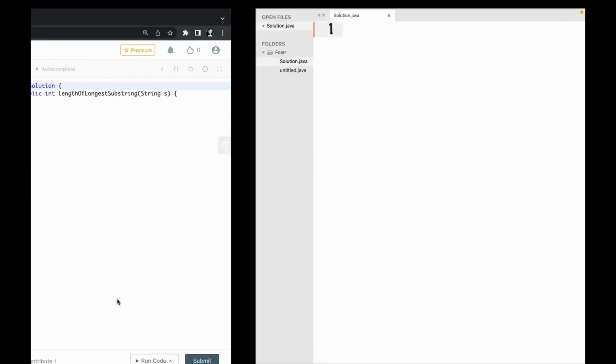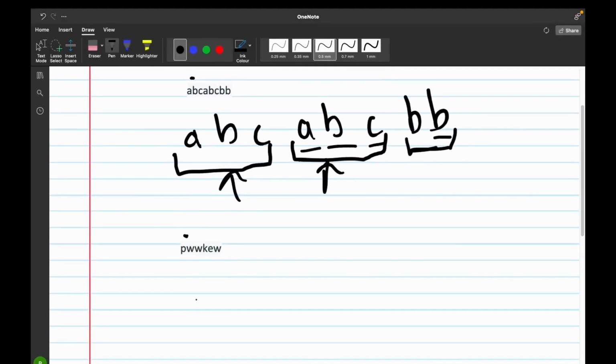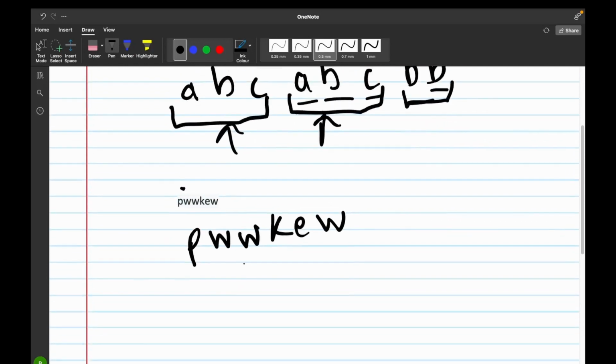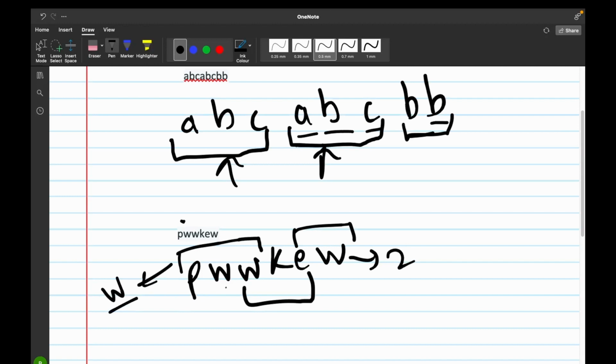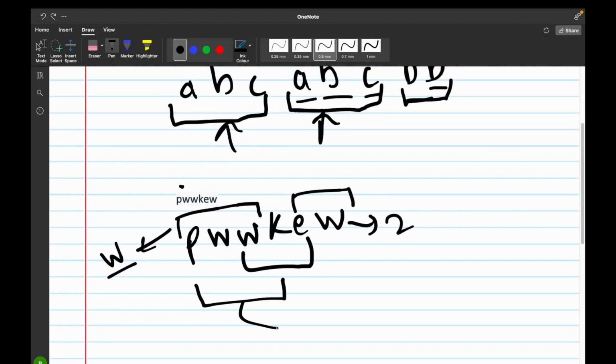Now let's take an example of another test case from the question itself to understand more clearly. Let's say our string is PWWKEW. So PWWKEW is our string. As we can see clearly, the longest substring which is present in this string which has no repeating characters is WKE, because the rest of the substrings, if we take, let's say EW, has a length of 2, and PWW has a repeating character which is W, and PWWK also has a repeating character W. That's why WKE is the only substring present in our string which has the maximum length and no repeating characters present in it.